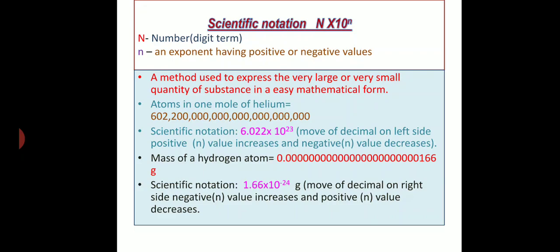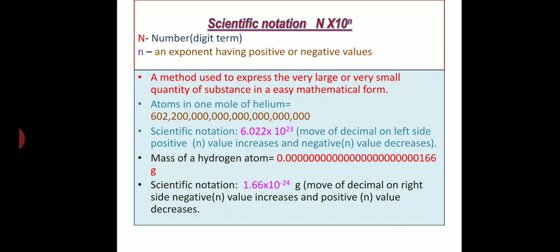When we move the decimal places towards the left side, the positive value increases, the small n value increases, right? At the same time, when you move the decimal places to the right side, the negative value decreases. So now Avogadro's number can be expressed in a simple manner, 6.022 into 10 power 24, right? How easy it is to express such a huge number in a simple manner.